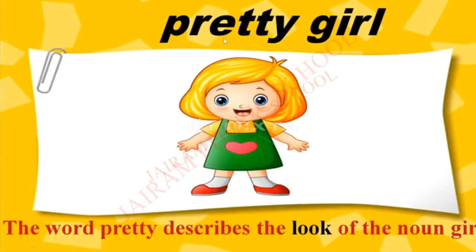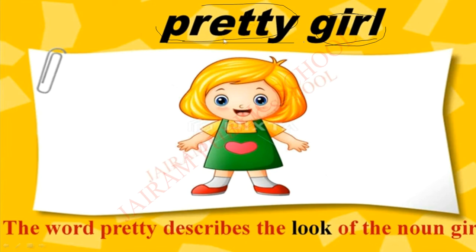See, who is this? A girl. Yes, she is a girl. We are going to describe this girl. Okay, how? See, they have already described here. How are they describing this girl? Yes, pretty girl. So they are describing the girl as pretty. So girl is a noun. See, girl is a noun. So how are they describing this girl? Pretty. Okay.